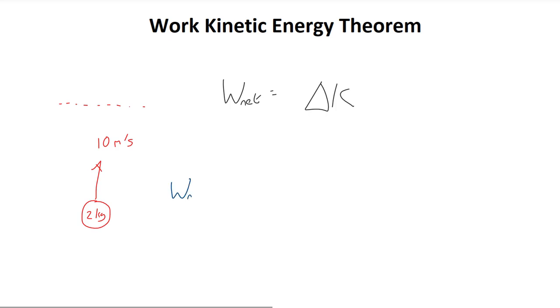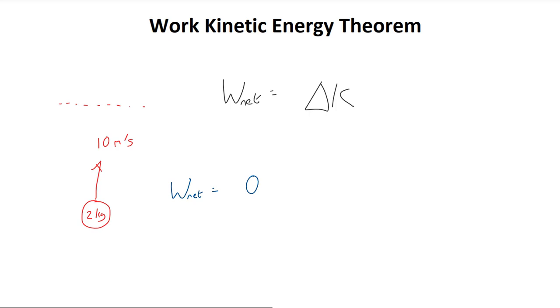Well, to work this out, we can use the work-kinetic energy theorem. As I mentioned, this theorem tells us that the work done is equal to the change in kinetic energy. It is the final kinetic energy minus the initial kinetic energy. Well, in this example, the final kinetic energy is 0. This is because the final velocity is 0. Remember, kinetic energy is equal to a half mv squared. If v is 0, the kinetic energy is also 0.